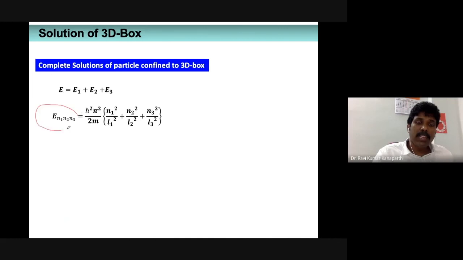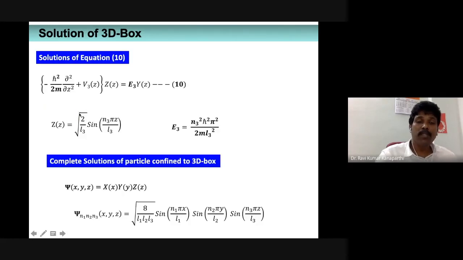Please remember that we realize the energy depends upon 3 quantum numbers. When we started there was no such notation, but after the solution we realize that if the particle is moving along the x direction, its wave function is characterized by one quantum number.